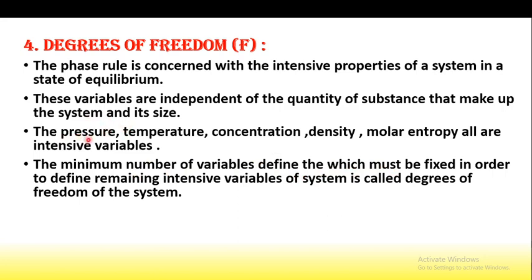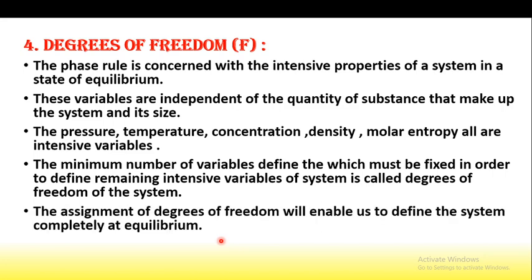We have to fix the minimum number, either pressure or temperature or concentration, in order to define the remaining intensive variables. If we consider pressure as constant, we can define the effect of temperature and concentration. If we consider temperature as constant, we can define the effect of pressure and concentration. This is called the degrees of freedom of the system. And the assignment of the degrees of freedom will enable us to define the system at equilibrium.